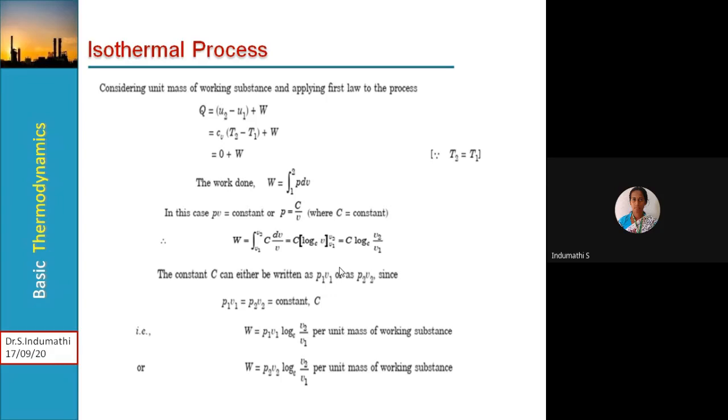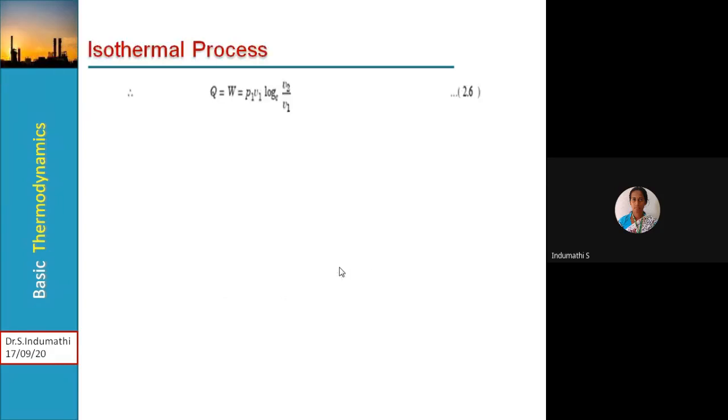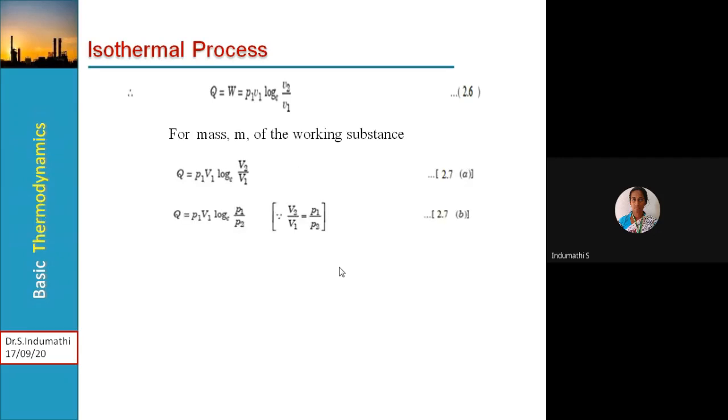Okay. Then Q is equal to W, which is P1V1 ln (V2 by V1). Suppose for mass m of working substance, then Q is equal to P1 capital V1 ln (capital V2 by V1). Or else in terms of pressure ratio we can also express Q is equal to P1V1 ln (P1 by P2). Okay, so this relation everybody should remember, V2 by V1 is equal to P1 by P2.